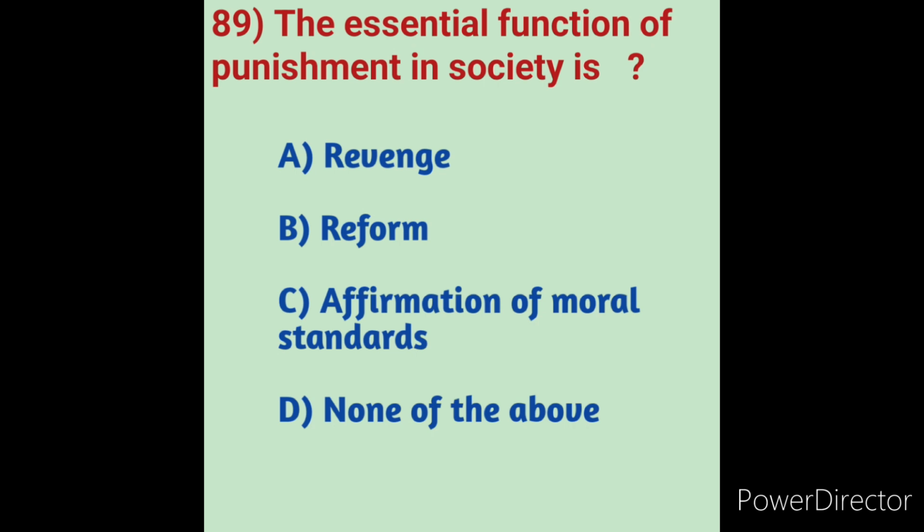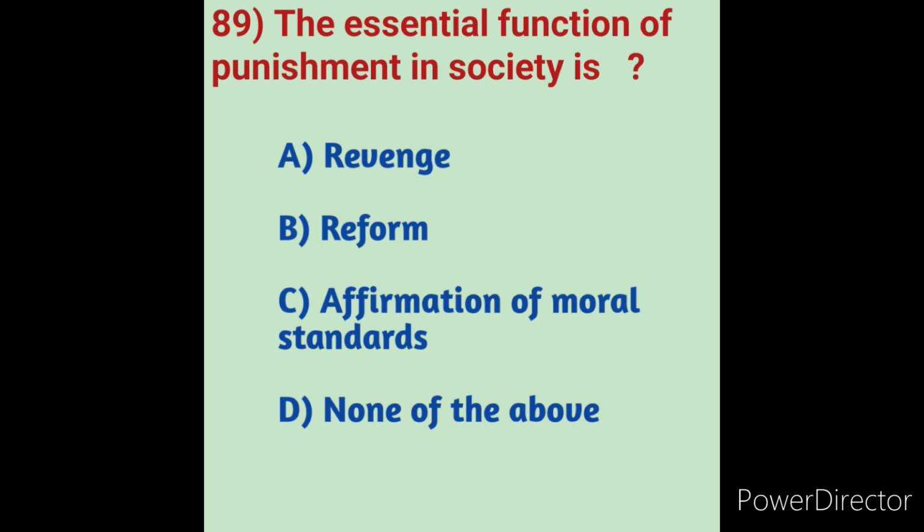Essential function of punishment in society. Punishment is necessary to keep society's discipline and structure in order. If a person breaks the law, violates social standards, or commits a crime, he is subjected to physical, economic, or mental harassment as a kind of punishment. As a result, punishment is traditionally viewed as a negative moral consequence.